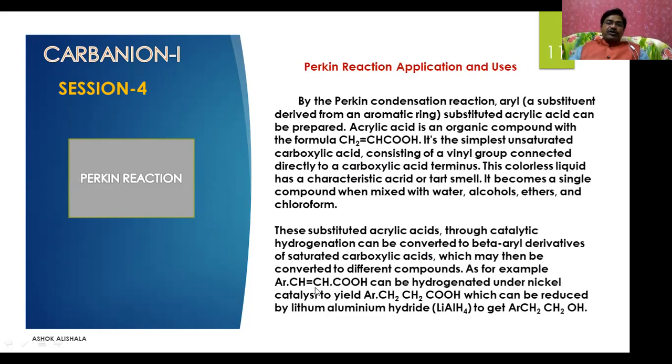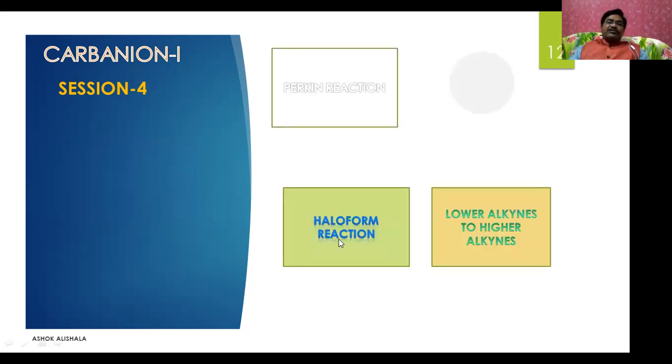For example, cinnamic acid can be hydrogenated under a nickel catalyst to yield 3-phenyl propanoic acid, which can be reduced by lithium aluminum hydride to get 3-phenyl propanol, that is, 2-phenyl ethyl alcohol is formed. And with this, we can conclude the Perkin reaction.